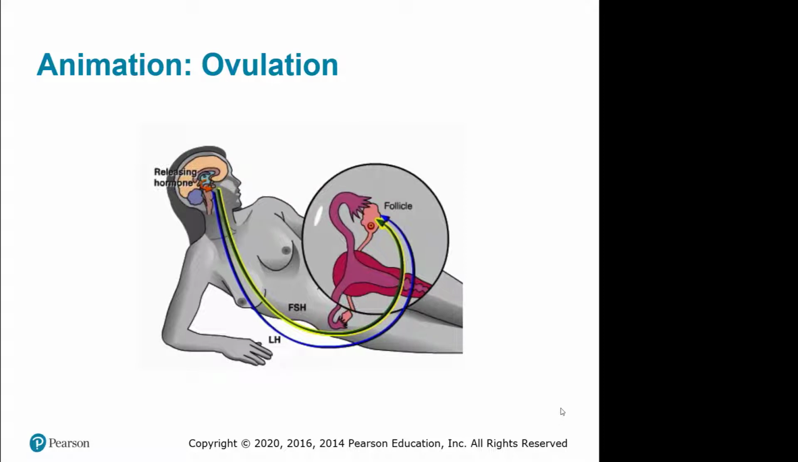FSH, follicle-stimulating hormone, stimulates the growth of an ovarian follicle in the ovary. The follicle consists of a developing egg cell surrounded by cells that nourish and protect it. The developing follicle begins secreting estrogen, a female sex hormone. Estrogen shapes development of the female reproductive system and female secondary sex characteristics such as broad hips and development of the breasts. Its immediate role is to stimulate regrowth of the lining of the uterus in preparation for possible pregnancy.